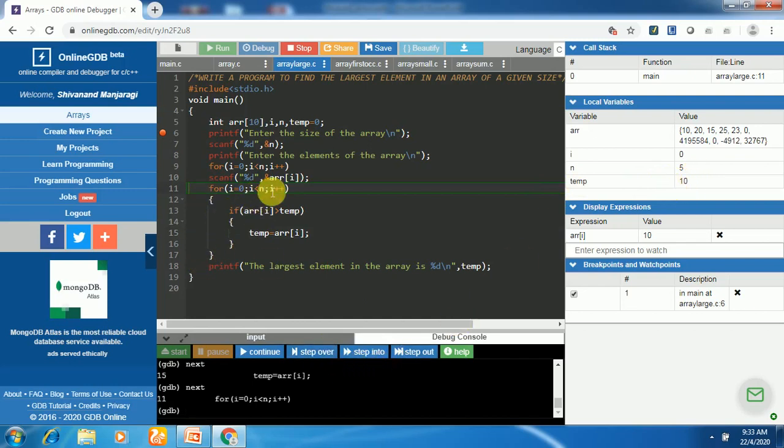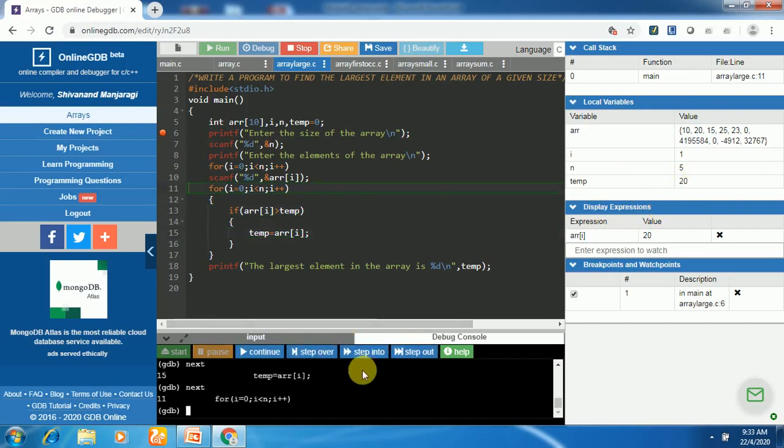In the second iteration of the for loop, I becomes 1 now after increment. 1 is less than 5, it is true. Now we will take array of 5. What is array of 5 here? It is 20, the second element. Now let us check the condition. Array of 5 is 20, temp is 10. Is 20 greater than 10? That is true. Okay, then temp becomes array of 5, that is 20.